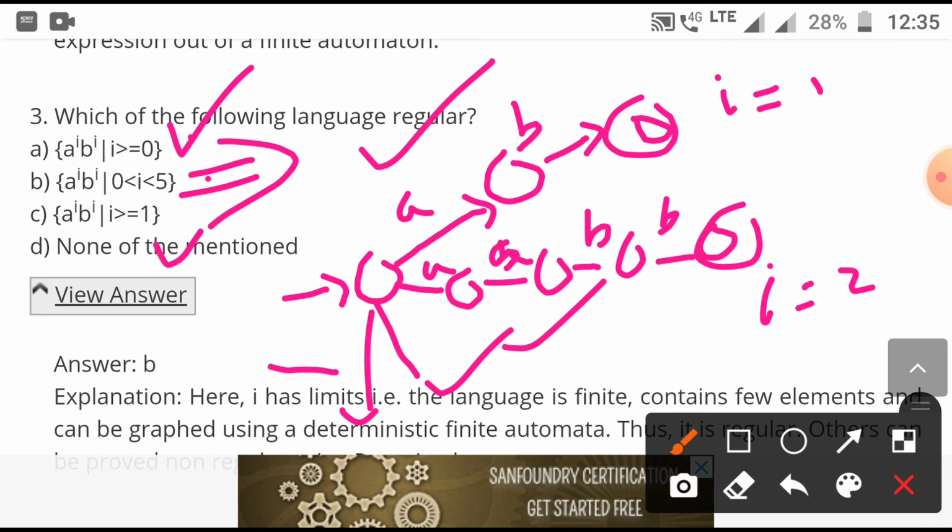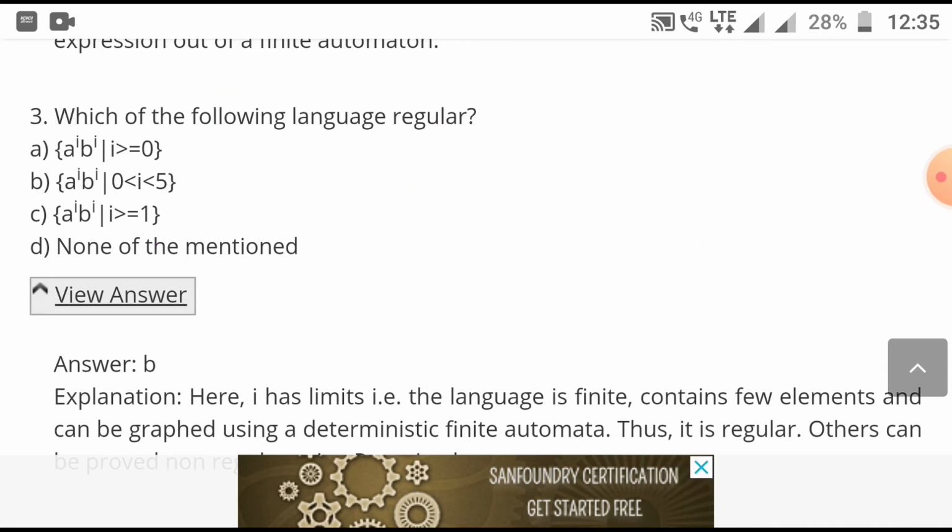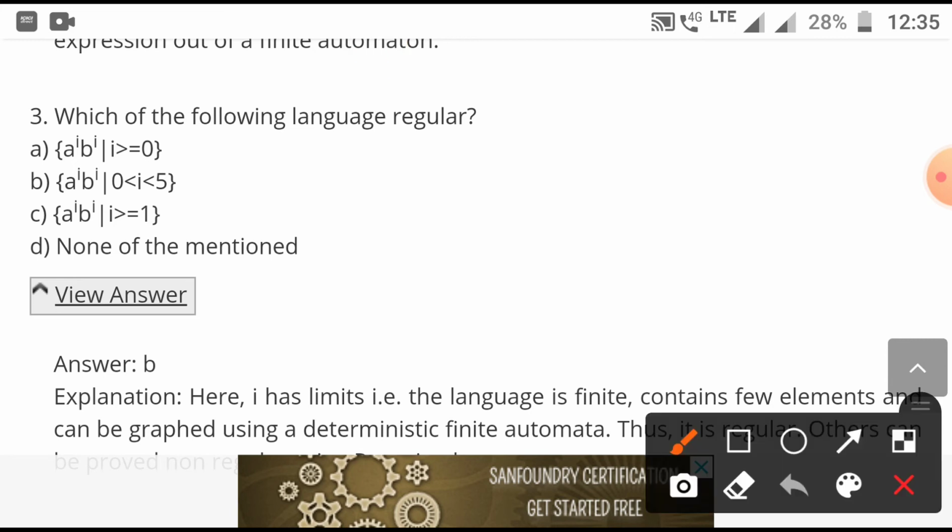You can even use a single state as the final state, or you can optimize it also, but I have explained it in a simple way. No minimization is given, but I am trying to explain how you can minimize some states, how you can reduce some states in this particular question, like this way.